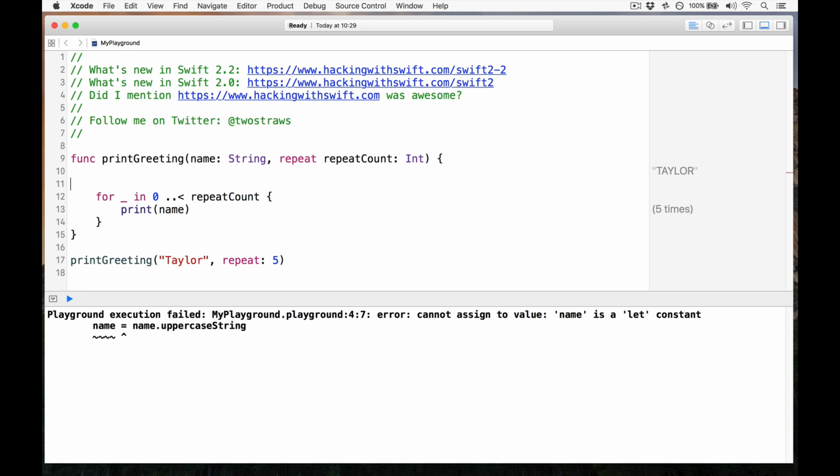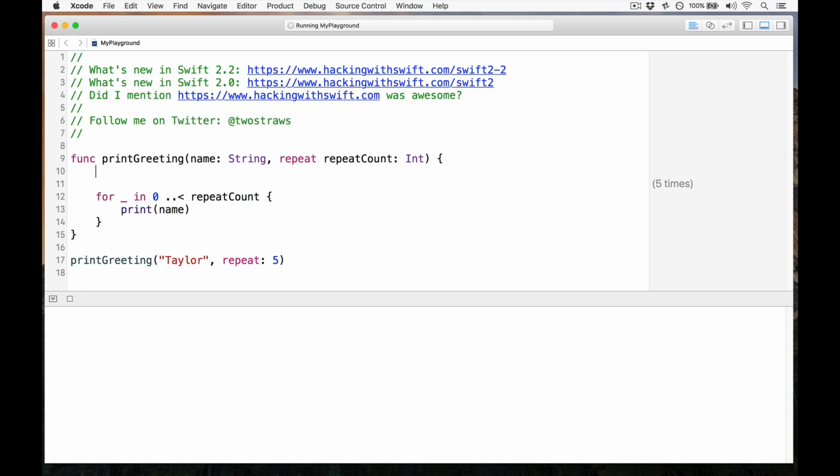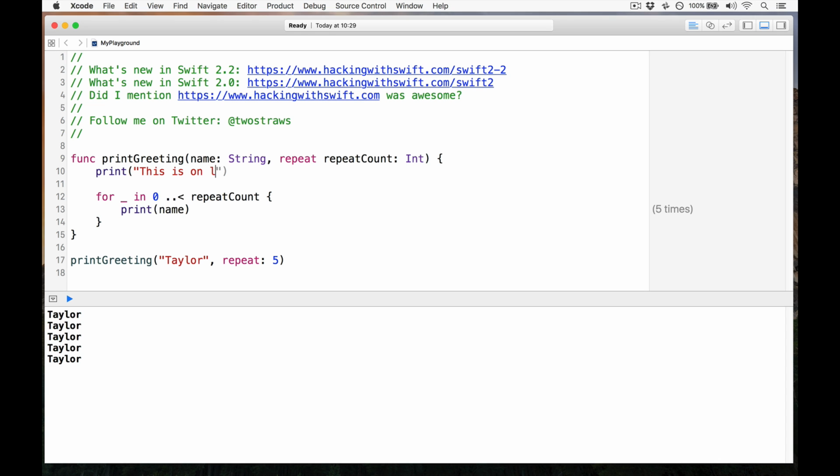There we go. Fine. So back to our working Swift 2.2 greeting again. You used to be able to say something like print this is online and then use the magic debug identifier __LINE__ like that. And then again we'll do __FUNCTION__ like that. Oops.